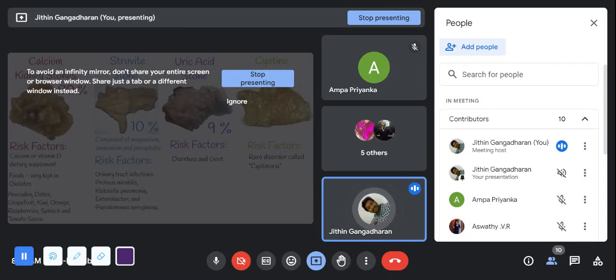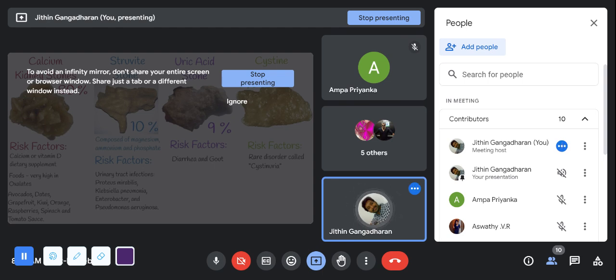Calcium stones are 80% of the stones. So what are the risk factors? Vitamin D, dietary supplements, foods very high in oxalates, avocados, dates. Just kindly take a screenshot. There will be a question from this. If the examiner wants to ask, the question will be like this: if a nurse identifies a patient with calcium stone, what should be focused on in these foods? We have proper weightage for nutrition.